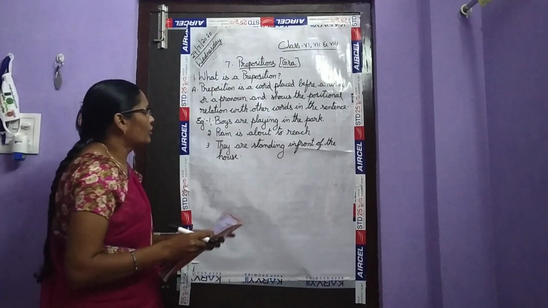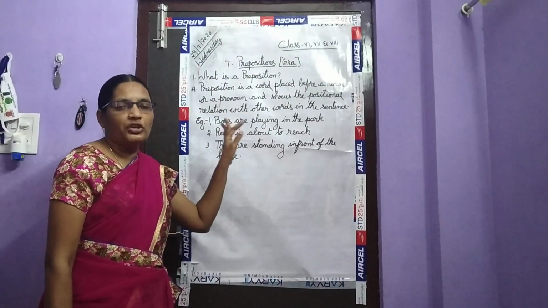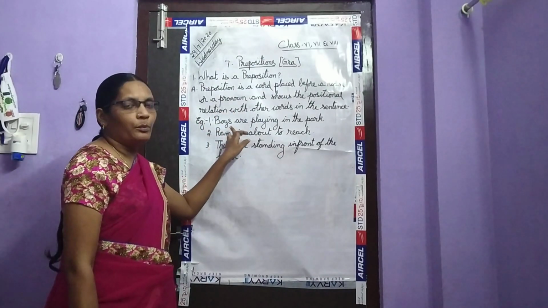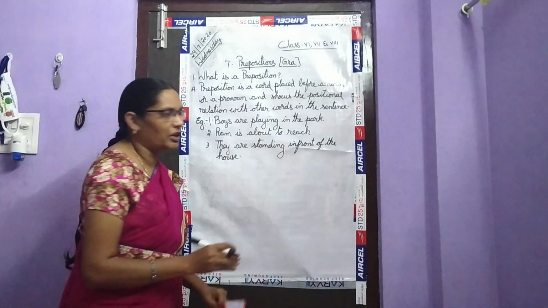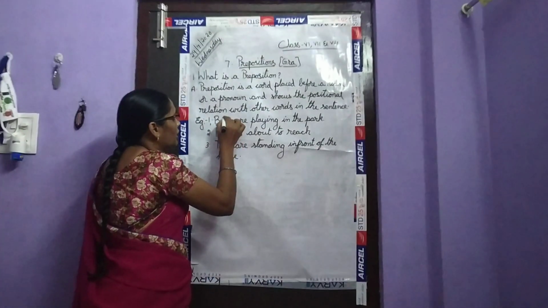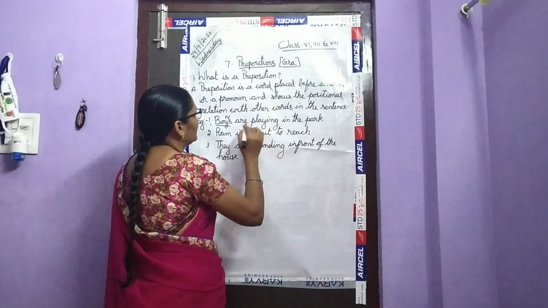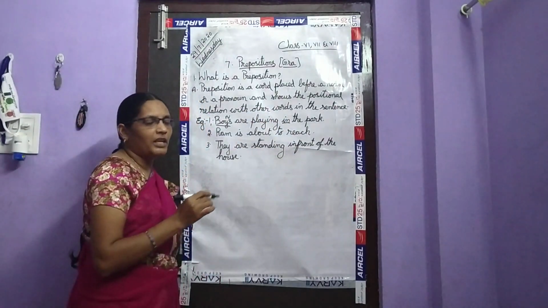Okay, children. So look here. What is a preposition? It shows the position where a noun or pronoun is. In the first example, boys are playing in the park. First of all, what is the noun in this sentence? Boys is a noun. Where are the boys? They are in the park. What are they doing? They are playing.